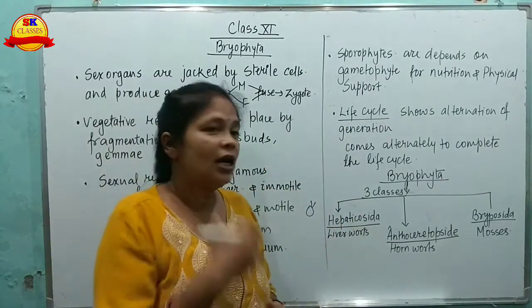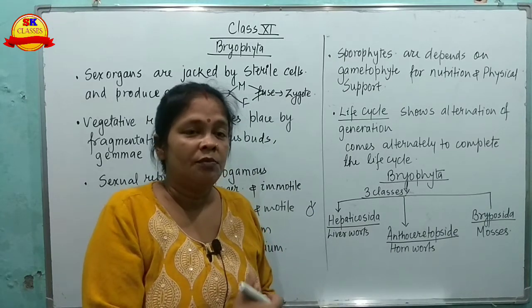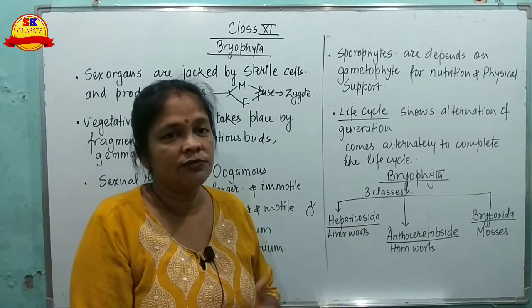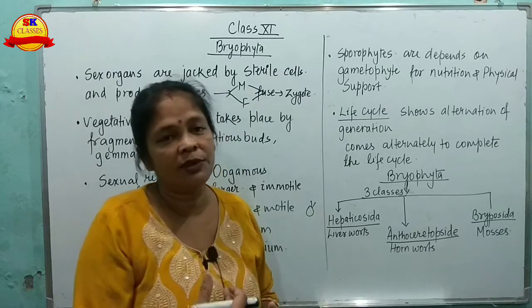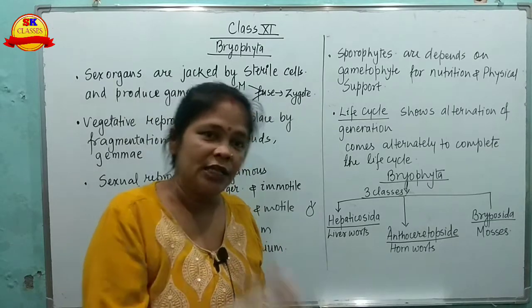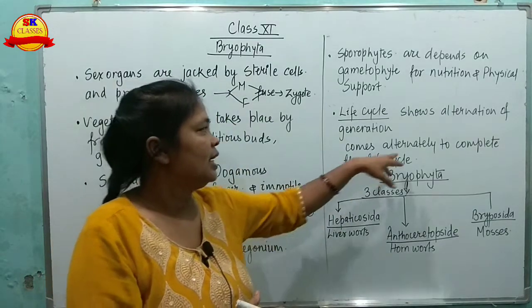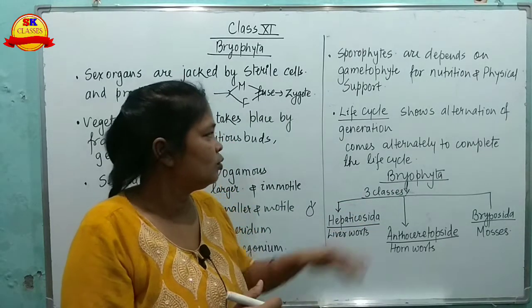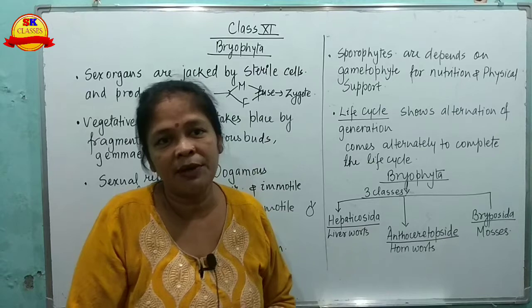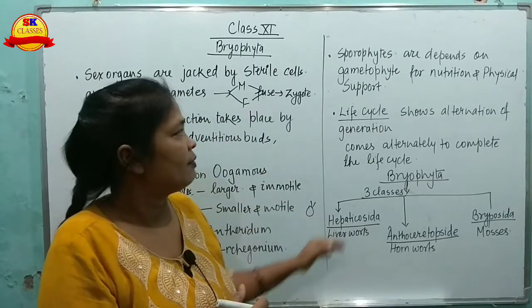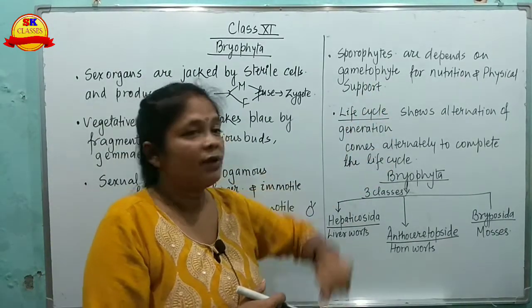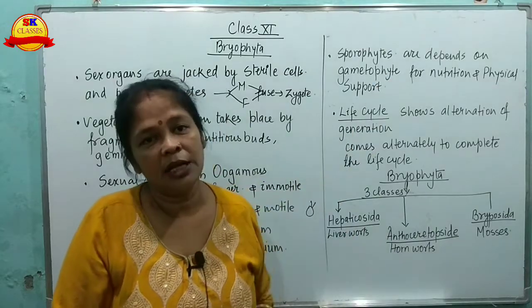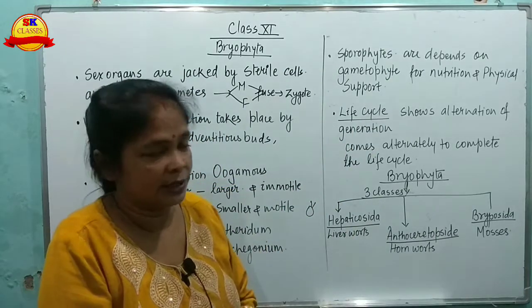The life cycle shows alternation of generation, meaning a sporophyte is followed by the gametophyte and the gametophyte is again followed by the sporophyte. Both phases come alternately to complete the life cycle of the Bryophyta. But in Bryophyta, the gametophyte is dominant over the sporophyte.